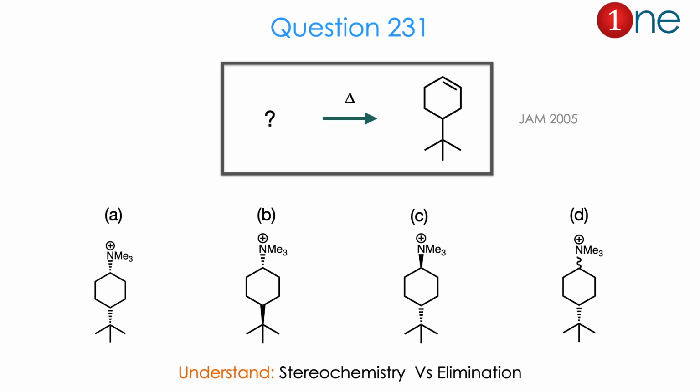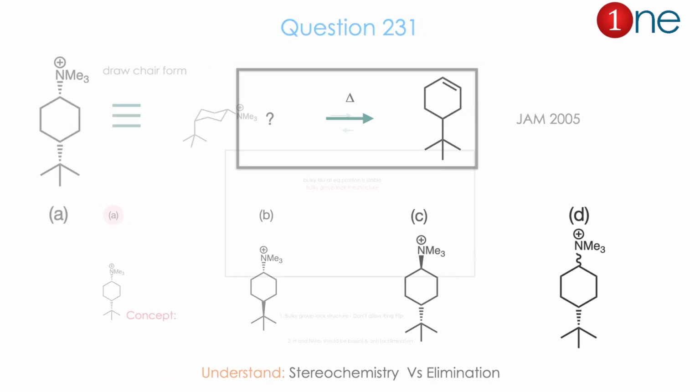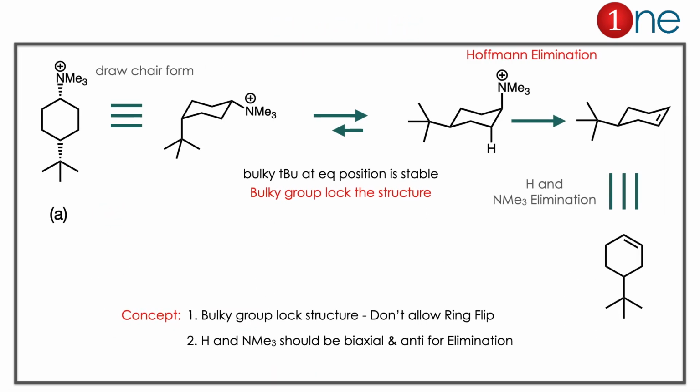So 4 different possibilities. From the product and 4 different reactants, you might realize the question is really about stereochemistry versus elimination. The answer is A. Let us see how. Here the product is an alkene, and the starting material is an amine. You might realize the question is Hofmann elimination. In Hofmann elimination, you need a trans relationship for amine group elimination. So there are 2 possibilities for this.